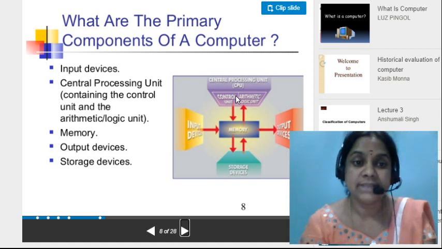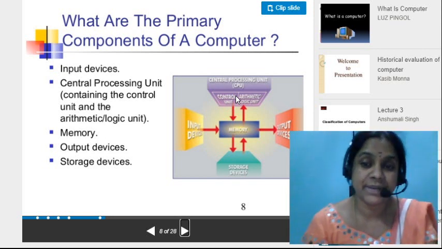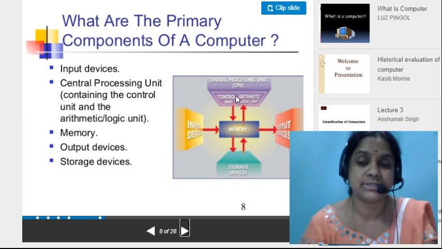What is meant by central processing unit? The central processing unit is used to do all the operations. All operations are done by the central processing unit.